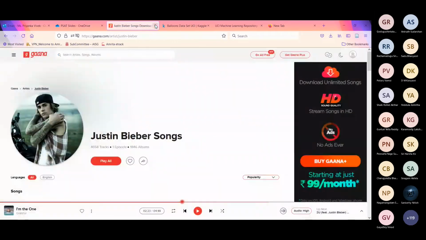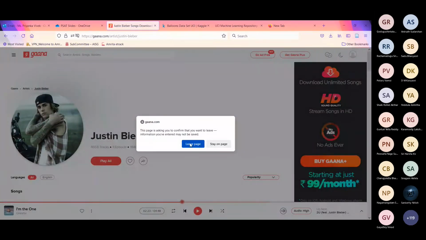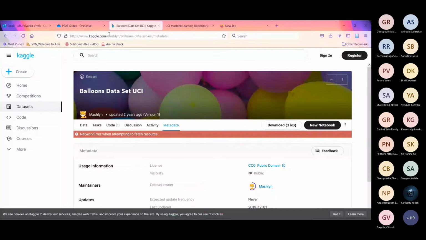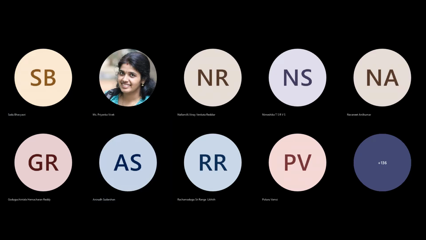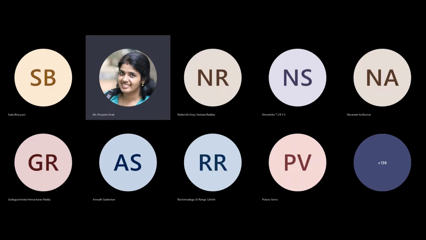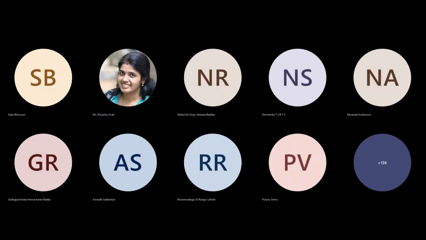Okay, means you are not able to see. I don't know whether there is a network issue. Just a second. Ma'am, we are not able to see. Okay, let me just log out and log in. I think you'll be able to see. Just a second. Let me start it again, I mean, share again.